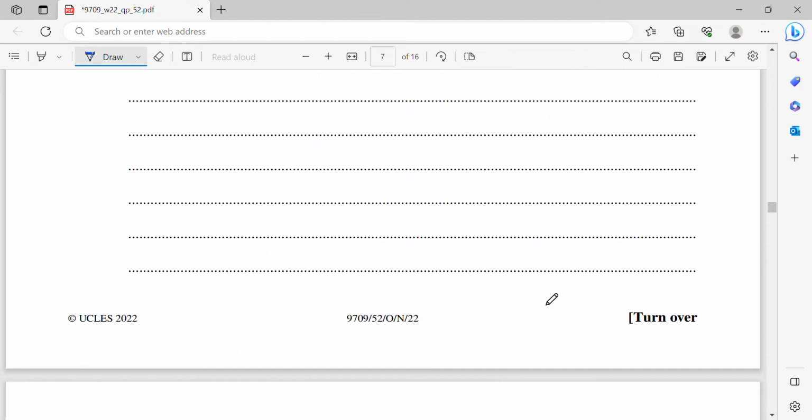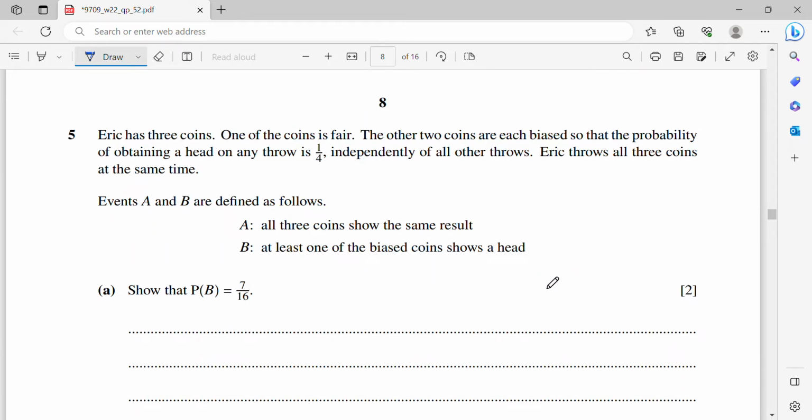Question 5. Eric has 3 coins. One of the coins is fair. The other two coins are biased, so that the probability of obtaining a head on any throw is 1/4. And independently of all other throws, means that each throw will be independent.